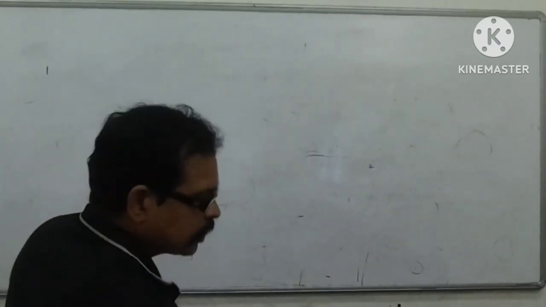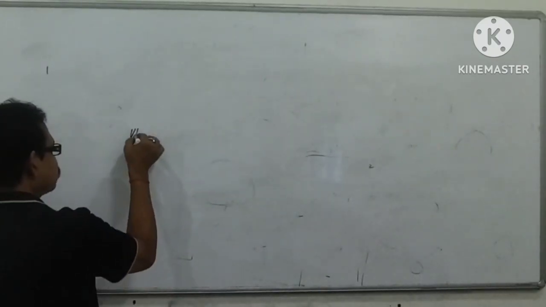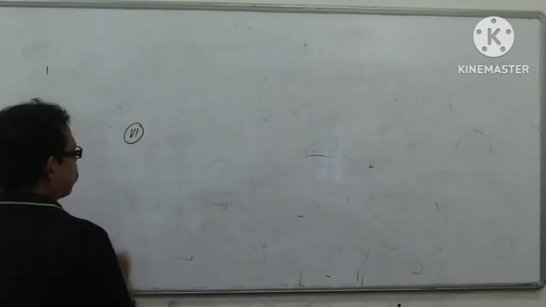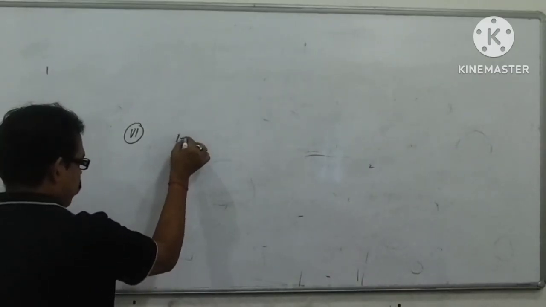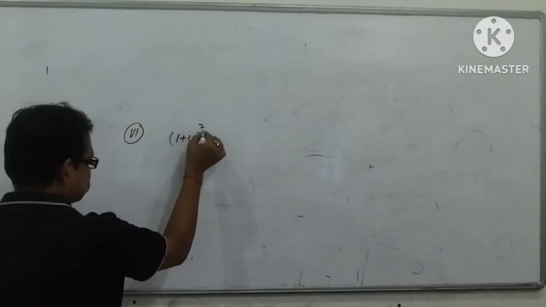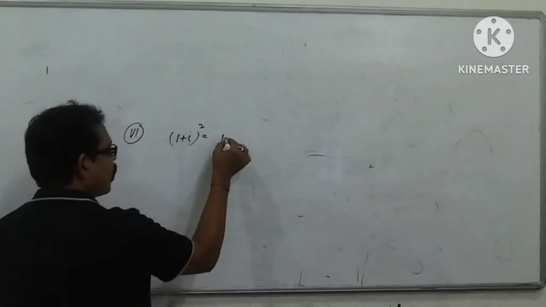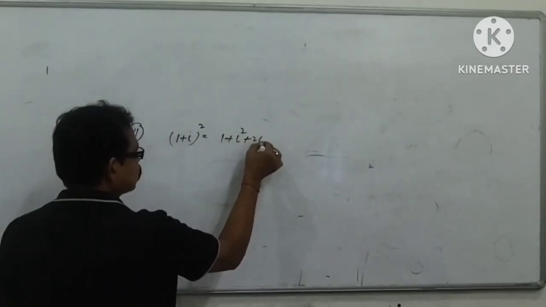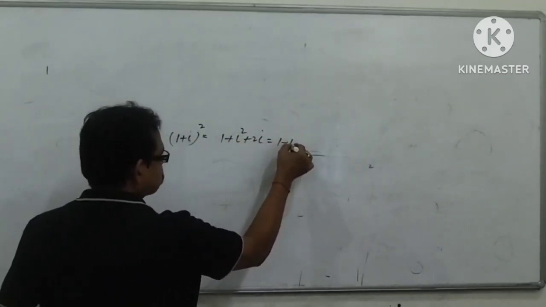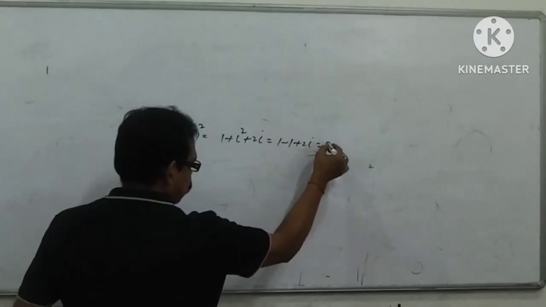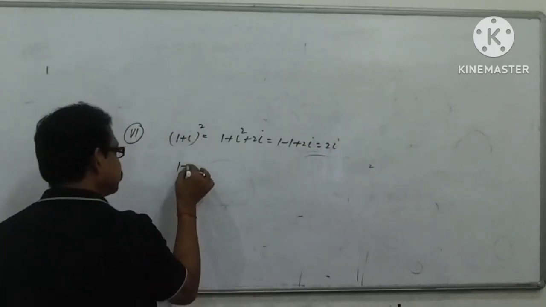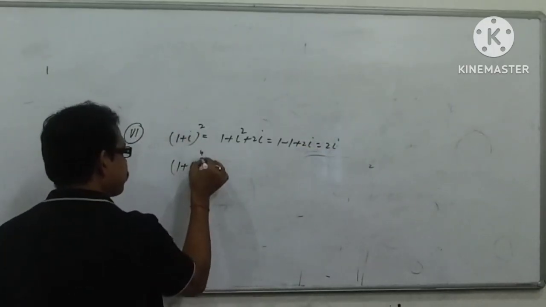Again I am going to discuss the sixth point, my dear student. It is also very important. Suppose (1 plus I) square is given. You can write 1 plus I square plus 2I, that is 1 minus 1 plus 2I, which equals 2I. Suppose (1 plus I) to the power 4 is given.